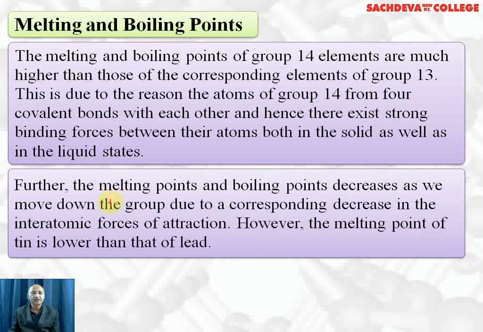Further, the melting and boiling points decrease as we move down the group due to the corresponding decrease in interatomic forces of attraction. However, the melting point of tin is lower than that of lead due to weak metallic bond.